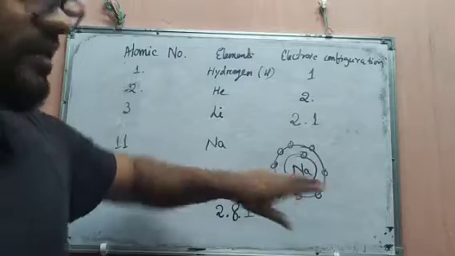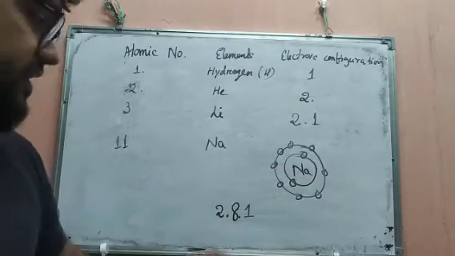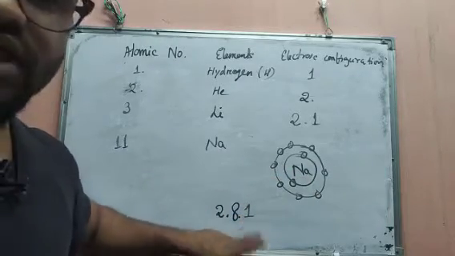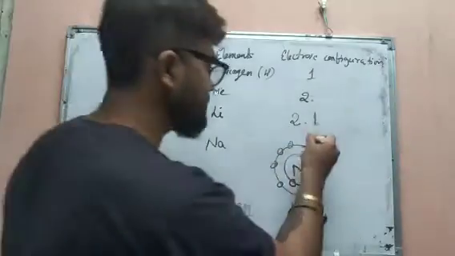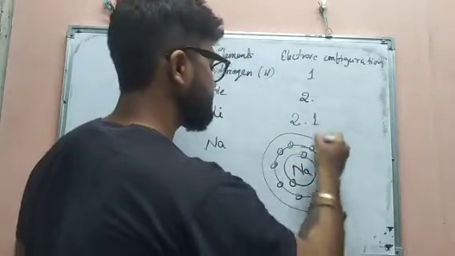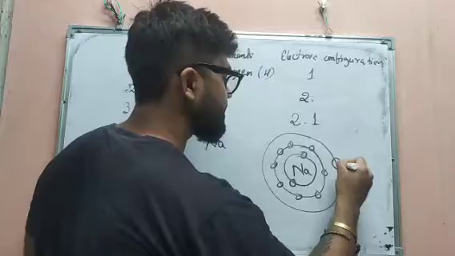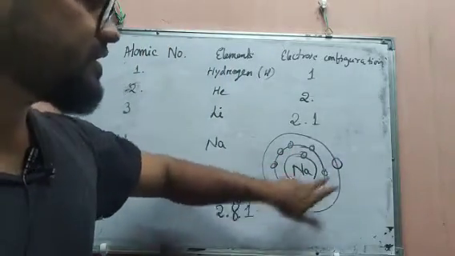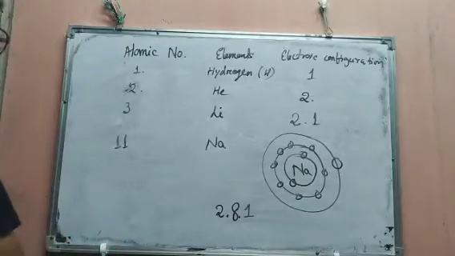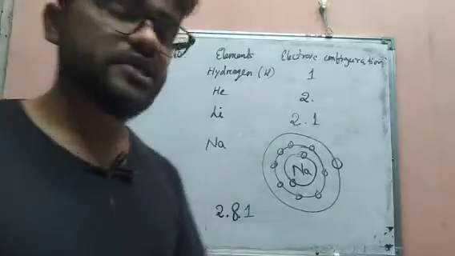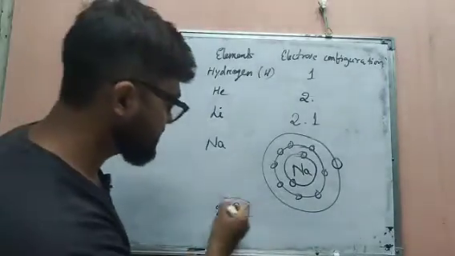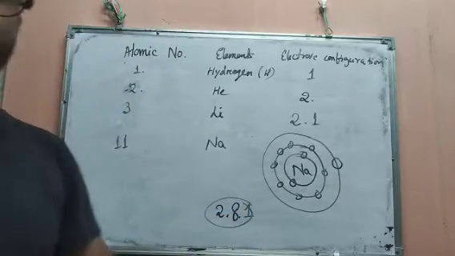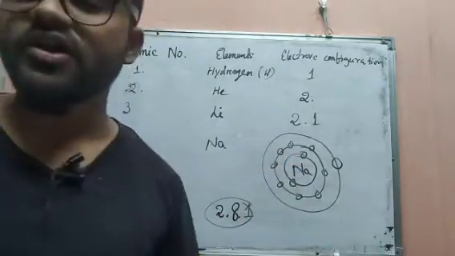Still one electron is pending, so that electron has to jump to the third orbit. So this will be the third orbit. Here it is 2 plus 8 is 10, 10 plus 1 is 11. In this way we have to put the electrons. This is the electronic configuration, and this is the electron representation in an orbit.